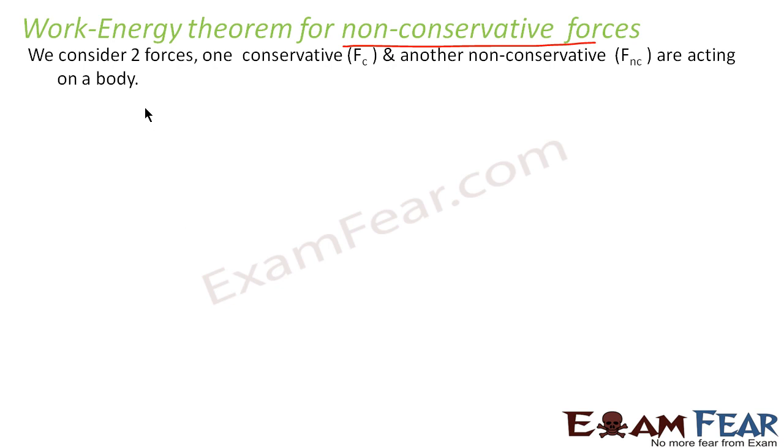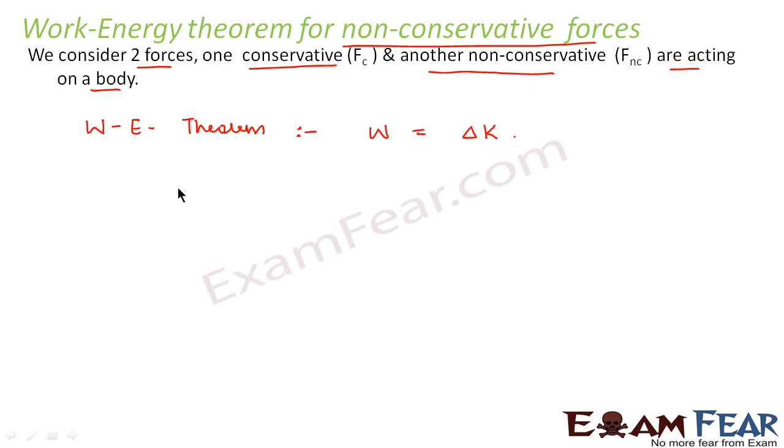Let us consider a scenario where two forces, one conservative force and another non-conservative force, are acting on a body. That means there is one conservative force, let us denote it by Fc, and another non-conservative force, let us say Fnc, acting on the body. So what impact will it have on the work energy theorem? Will the work energy theorem still remain the same? Before we start with this, let us quickly recall what the work energy theorem was. The work energy theorem states that work done on a body is equal to the change in kinetic energy, right?